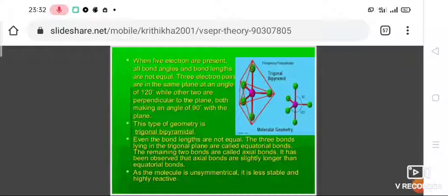Next one, if 6 electron pairs are available on A, the shape of the molecule AB6 will be octahedral. It is octahedral. Octahedral example, sulfur hexafluoride. So this tabular column you have to learn for one word answers: number of electron pairs, arrangement of electron pairs, molecular geometry and example.